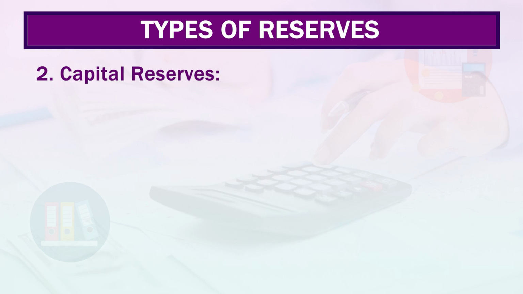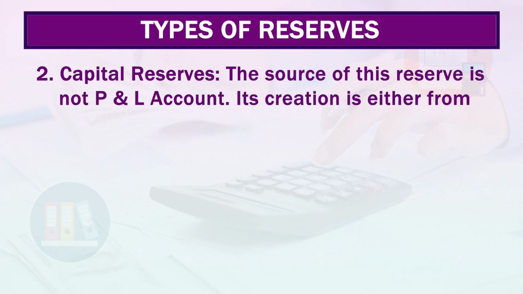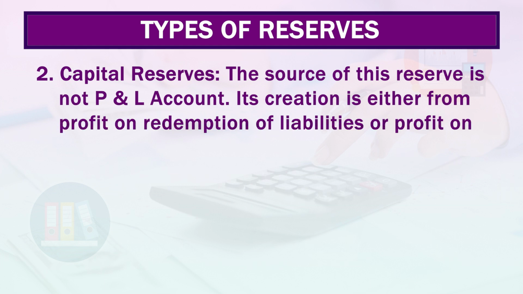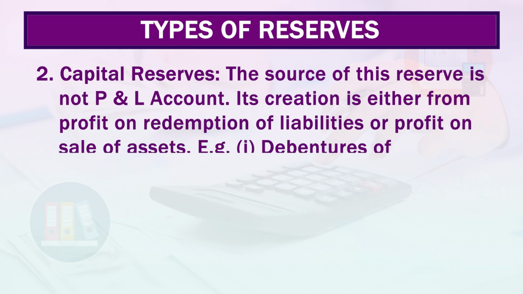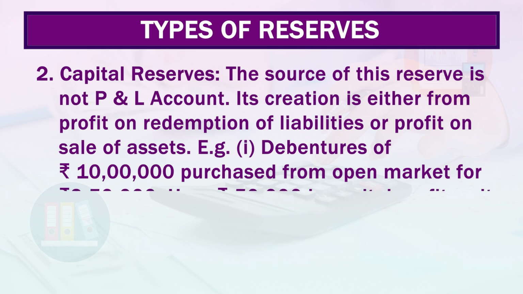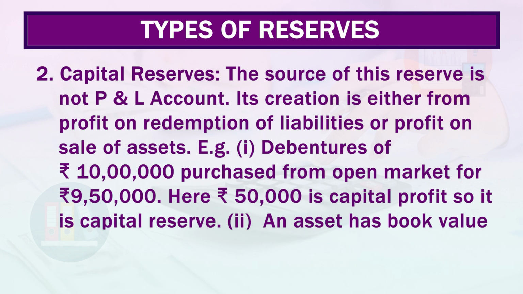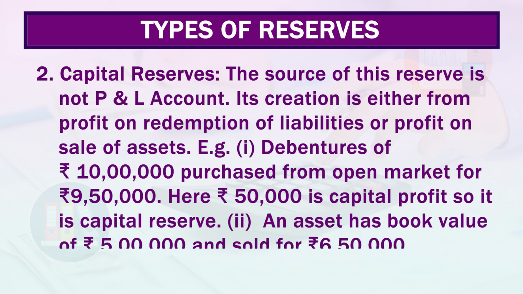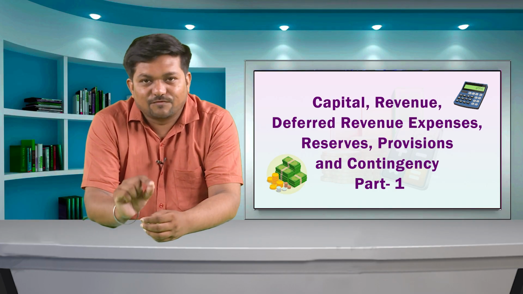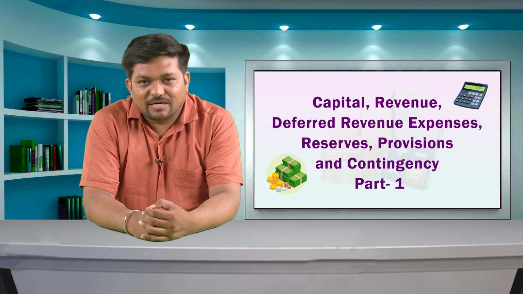The second type is capital reserve. The source of this reserve is not the P&L account. Its creation is either from the profit on reduction of liabilities or profit on sale of assets. The example is a debenture of rupees 10 lakh purchased from the open market for rupees 9 lakh 50,000. Here 50,000 is capital profit, so it is capital reserve. Second, an asset has a book value of rupees 5 lakh and is sold for rupees 6 lakh 50,000. The excess amount, which is 1 lakh 50,000, is profit and it is known as capital reserve.